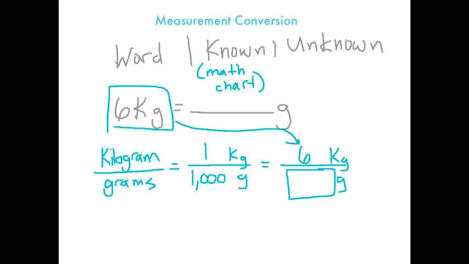So how did we get from 1 to 6? Well, we multiplied by 6. And if I do it on the top, I have to do it on the bottom. So 1,000 times 6, what does that equal? Well, 6 times 1 is 6, and 3 zeros, so 6,000. So 6 kilograms equals 6,000 grams.